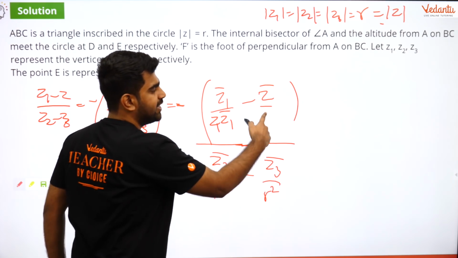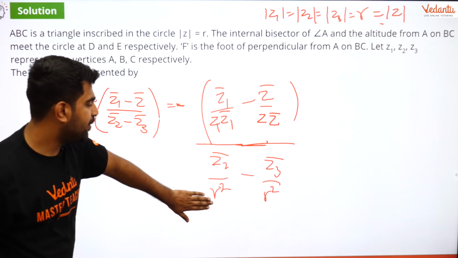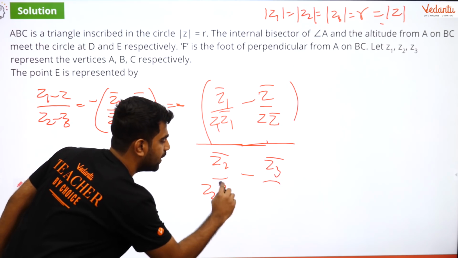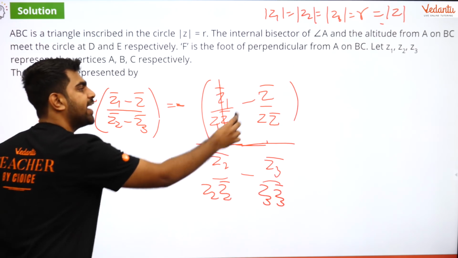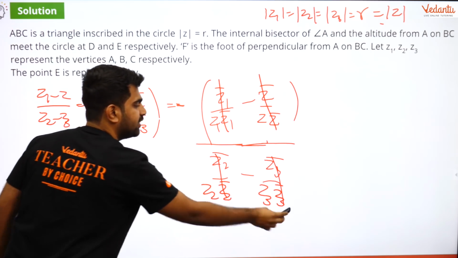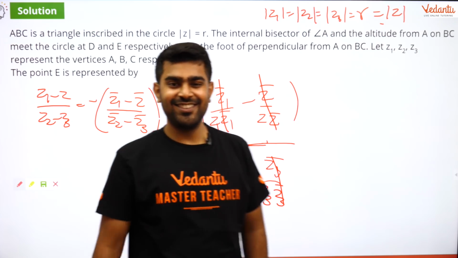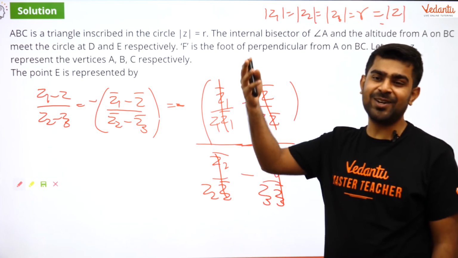Similarly, here R square, I will write it as Z Z bar, and the R square in the denominator, I will write it as Z2 Z2 bar, and I will write this as Z3 Z3 bar. So now I got rid of the bars. Is that clear? Good. It's a huge step, guys, that reduces the difficulty of the question by a large margin.